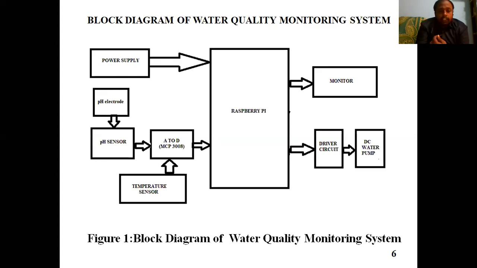In that situation, the Raspberry Pi has an Ethernet module, so you can connect to the internet with the help of a wire, and it has inbuilt Wi-Fi also, so you can connect through Wi-Fi and transmit the data to the internet. With the help of this Raspberry Pi, it takes the pH value and transmits the data to the internet every time. So what is the internet here? Here I'm going to take a cloud called the ThingSpeak server. ThingSpeak.